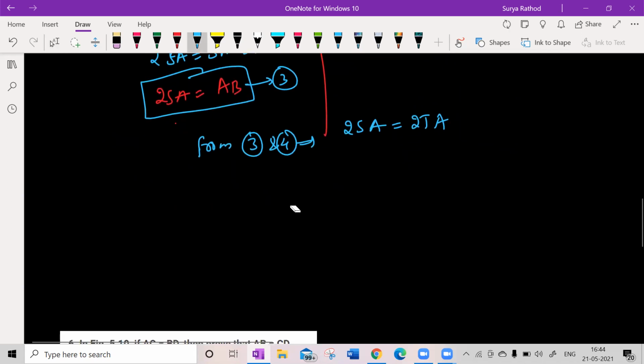So again, what can I write here? Tell me. 2SA equal to 2TA. So can I cancel the 2 now? Yes, SA is equal to TA.